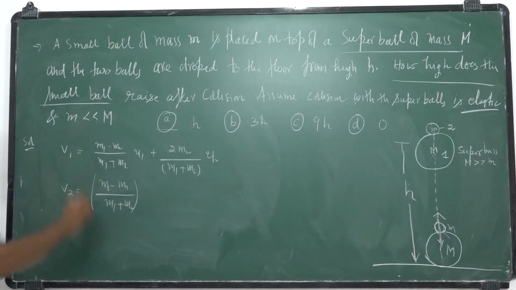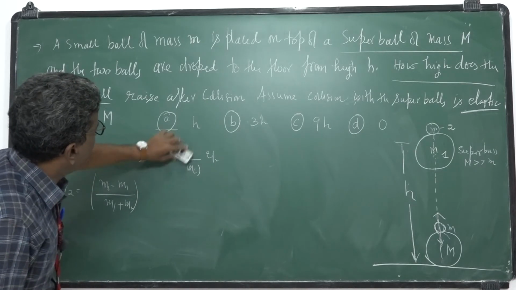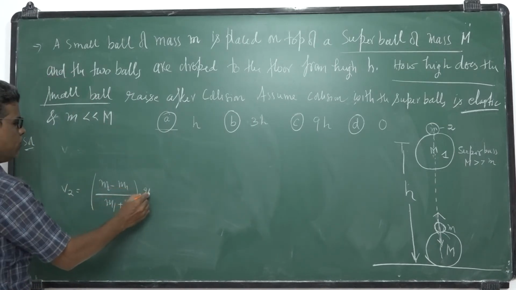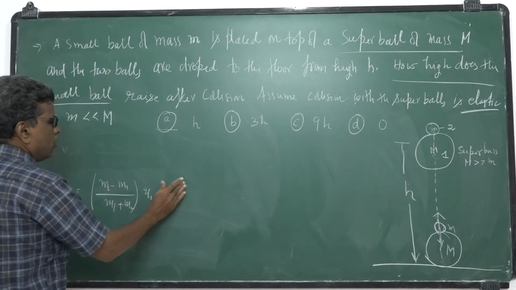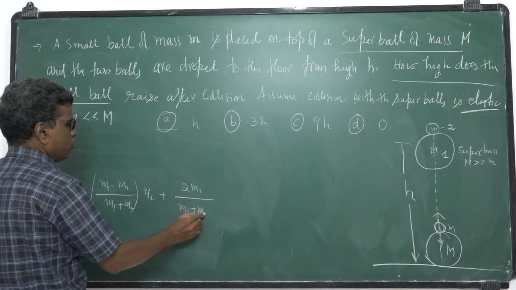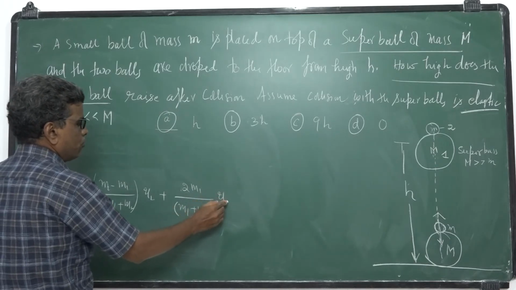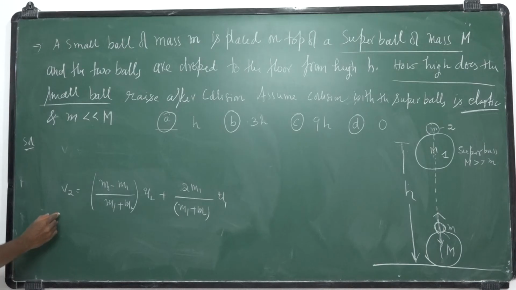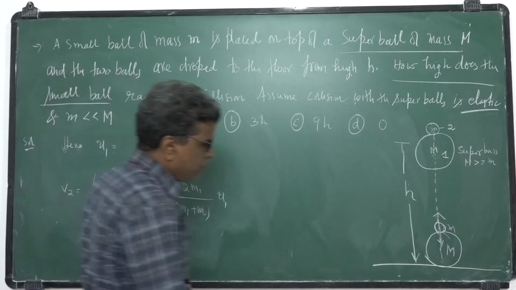The small ball I take as 2, so I will write v2 only. v2 is equal to (m2 minus m1) by (m1 plus m2) of u2 plus 2m1 by (m1 plus m2) of u1. What is u1? u1 is the velocity of the first ball before collision.